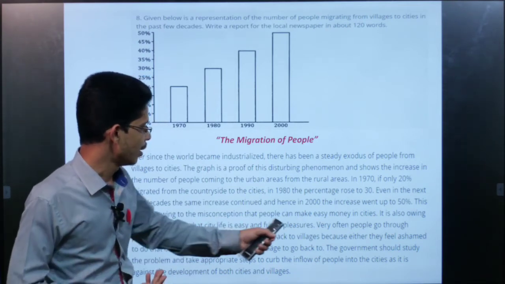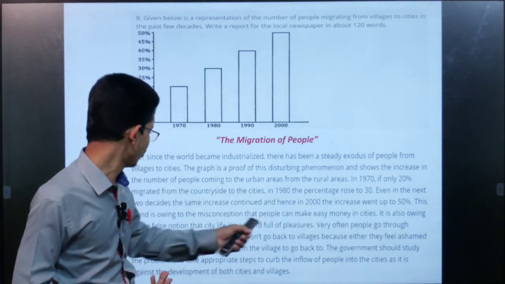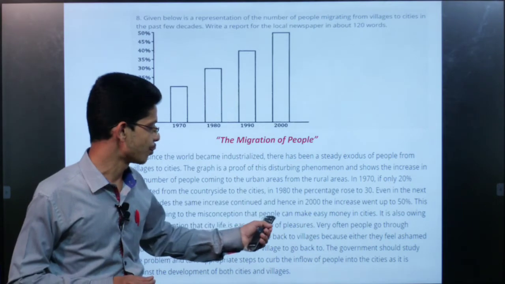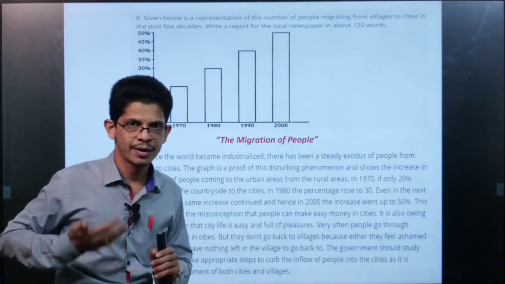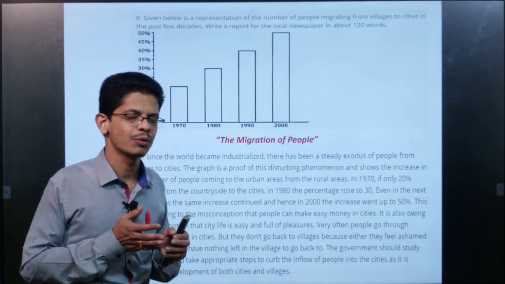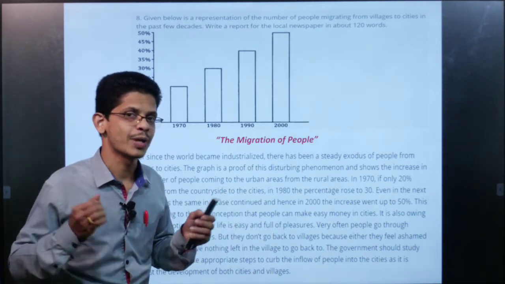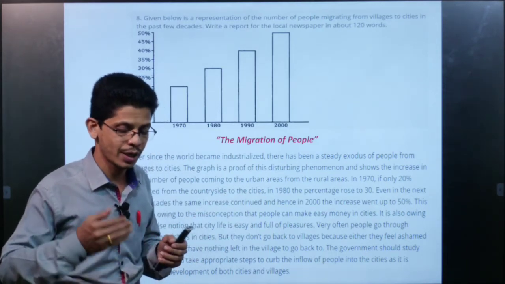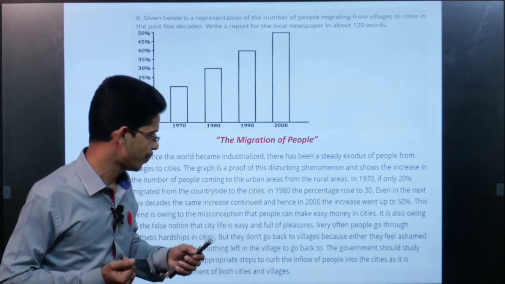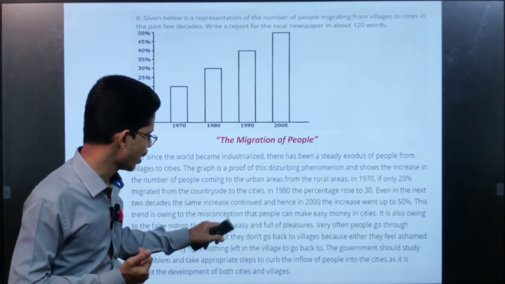After that: it is owing to the false notion that city life is easy and full of pleasure. So here we have started criticizing it. Why is this development occurring? What are the reasons behind this? Why are people interested in cities more than villages and rural areas? So these are all the things we have been dealing with here.